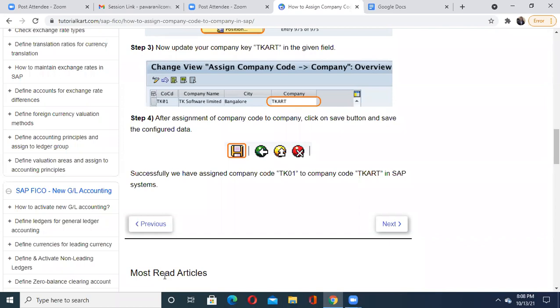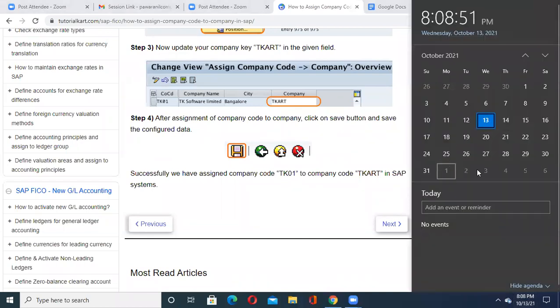Even if I ask you right now, can you do the same job for this computer? How to change or save the date and time? You may say, sir, go to the taskbar, click on this date and time which is highlighted here. Once you click, you will see the calendar. You select the particular date you want to set, click on the timing, modify it and then save it. So we have done the same thing. We created a plant, we created a company code, that company code is assigned to that plant, and we saved everything at the end by clicking on the save button.